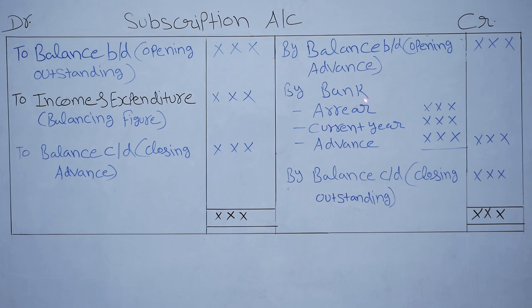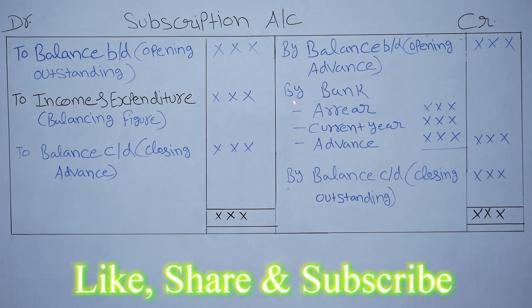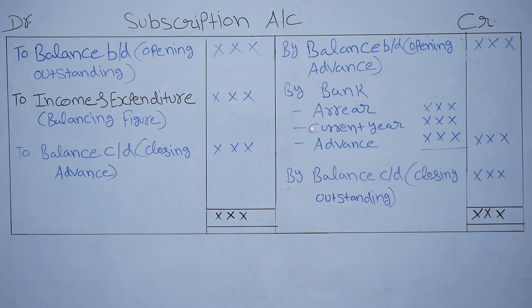Entry will be bank account debit to subscription. So here we will write by bank. Whatever subscription we receive in whole year, it can be related to previous year or next year. There may be some members who didn't pay subscription last year. So along with current year subscription, we will receive last year subscription. So last year subscription we write here, and current year subscription we will write here, and next year subscription we will write here. So total of subscription we will write here. So balancing figure item will be income and expenditure. It will be transferred to the income and expenditure account to income side.